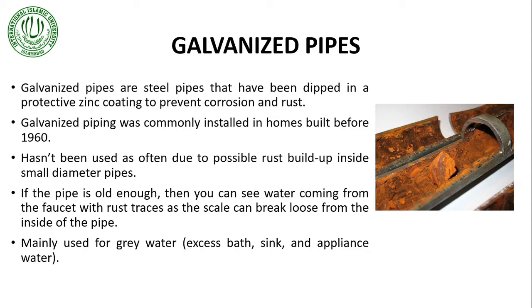And in this type of galvanized pipe, we saw that if the pipe is old enough, the water coming out of these pipes did include rust traces, because the scaling, the rust that was being created within the diameter of the pipe, could break loose from inside of the pipe and flow along with the water, and so when we use that water, we can easily see the rust traces in it. So majorly this type of galvanized pipe, we started using for gray water. Gray water is any water that is coming out of baths, sinks, and WCs, etc.